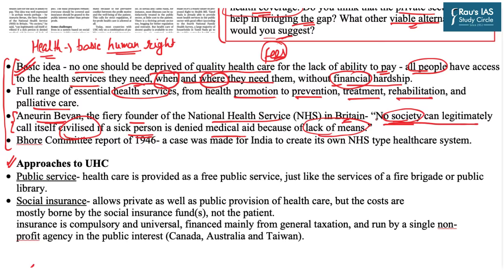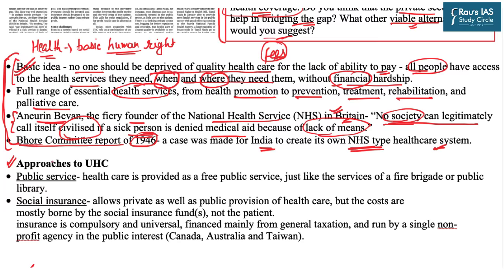And this very idea was also reflected in the Bhore Committee report in 1946. This report made a case for India to create its own national health service type healthcare system on the lines of Britain. So, this is the basic concept of universal health coverage.